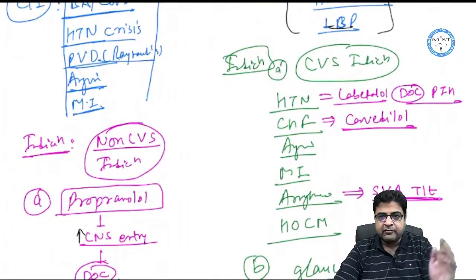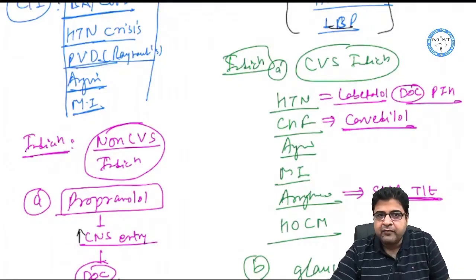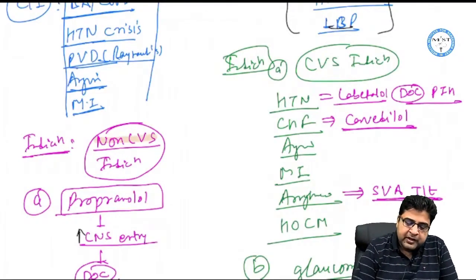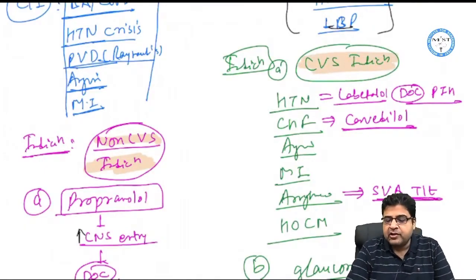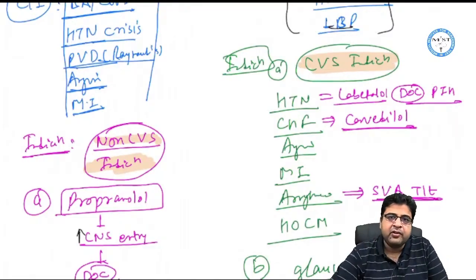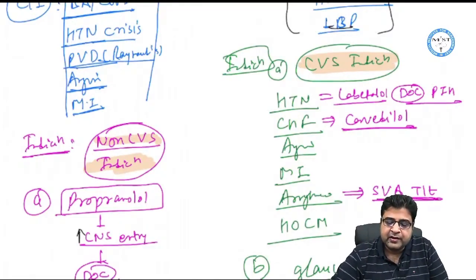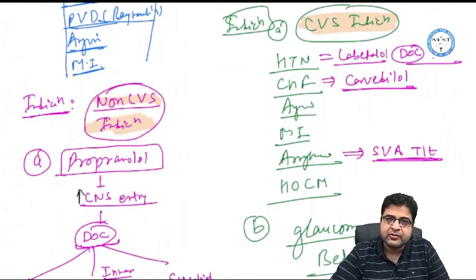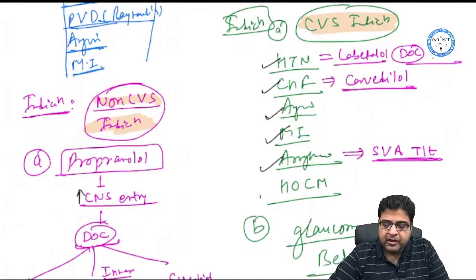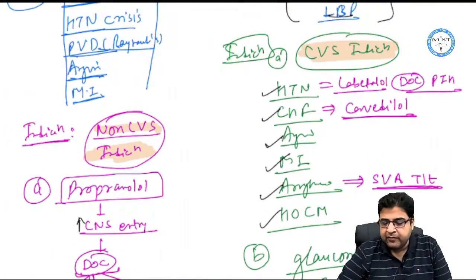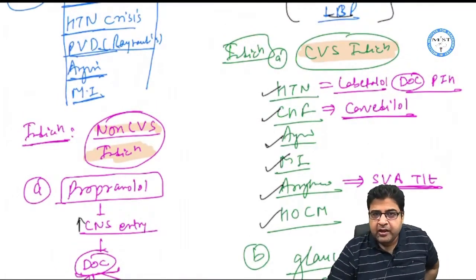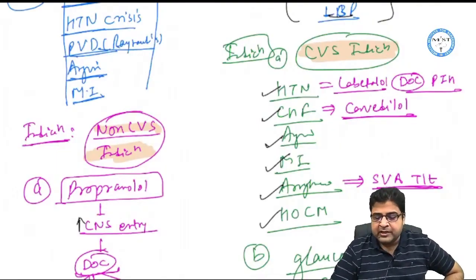Like we discussed, generation 1 medicines are not given for cardiovascular indication. Generation 1 medicines are given for non-cardiovascular indication, but generation 2 and 3 medicines are mainly given for cardiovascular indication. So these drugs are given for almost all types of cardiovascular disease, like hypertension, CHF, angina, myocardial infarction, arrhythmia, as well as for HOCM.